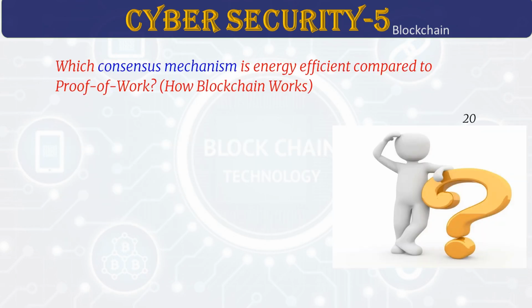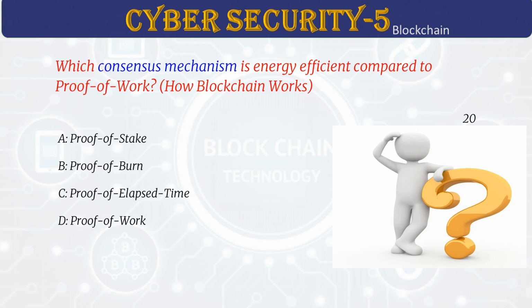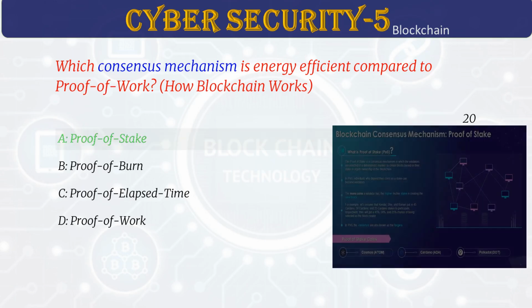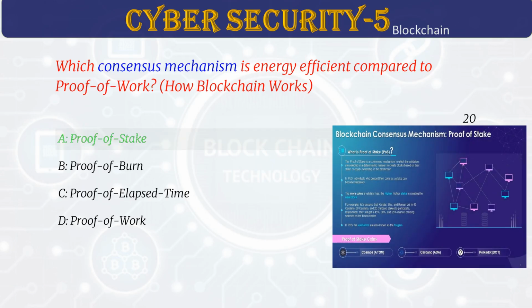Which consensus mechanism is energy efficient compared to proof of work? Answer A. Proof of stake. Proof of stake means validators lock up coins. This uses less energy. It picks validators randomly based on how many coins they lock. It's a more eco-friendly alternative to proof of work.